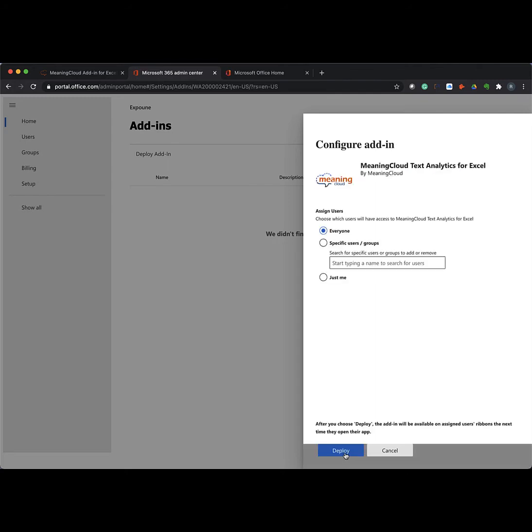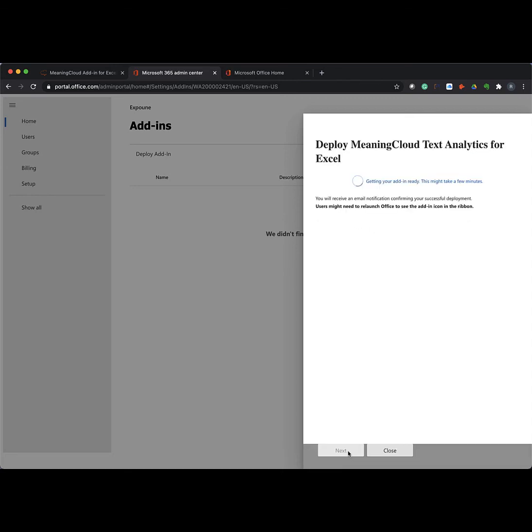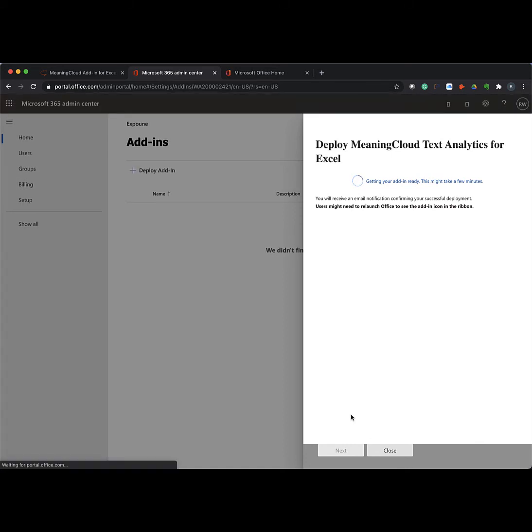I hit Next. I am an admin, and it's my own Office system, so I'm just going to make it available for everyone. Then hit Deploy, and it will deploy the app right into my Office 365. It's really that easy. It's going to take just a couple of minutes to load.